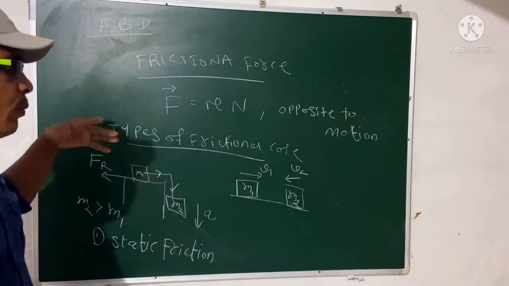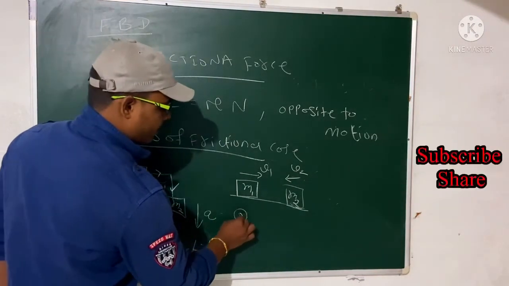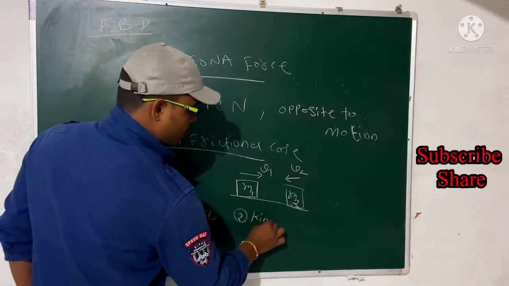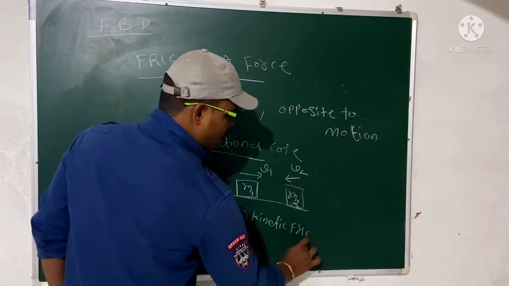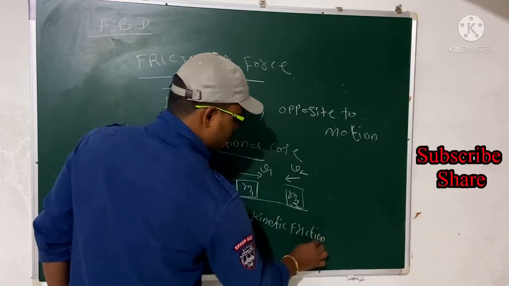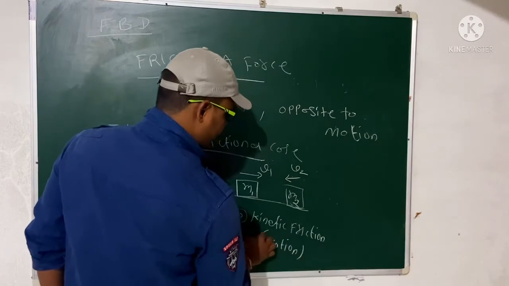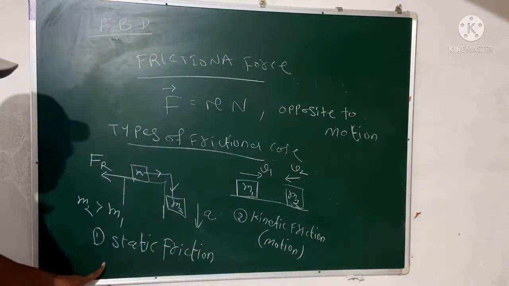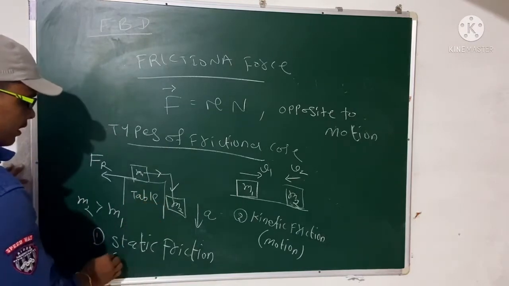So in the moving case there will be friction, and we call that kinetic friction. That means the friction in the motion state is called kinetic friction. So this is the static friction, that is, the table. Static means in the rest state.